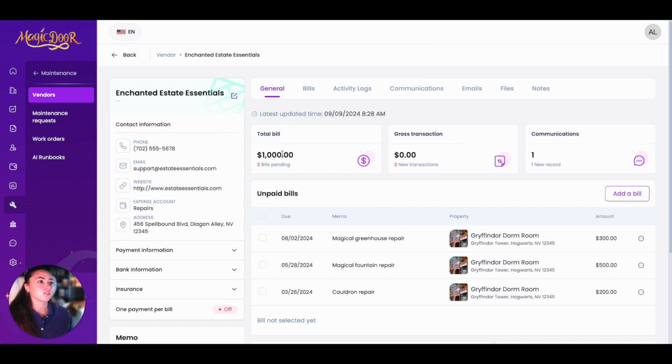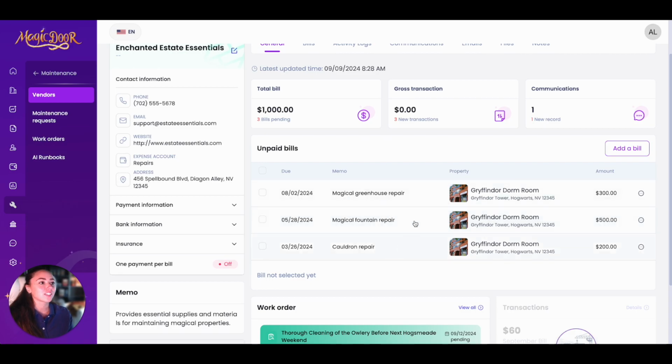So we have the total bill. We see the amount of bills pending, their gross transaction, communications. Here, these are the unpaid bills. We can click on these and pay the selected bills. We can click them all and pay. We can click just one and pay.